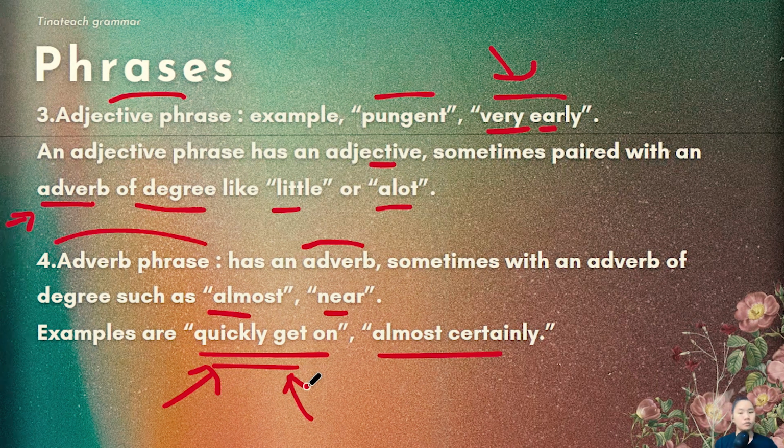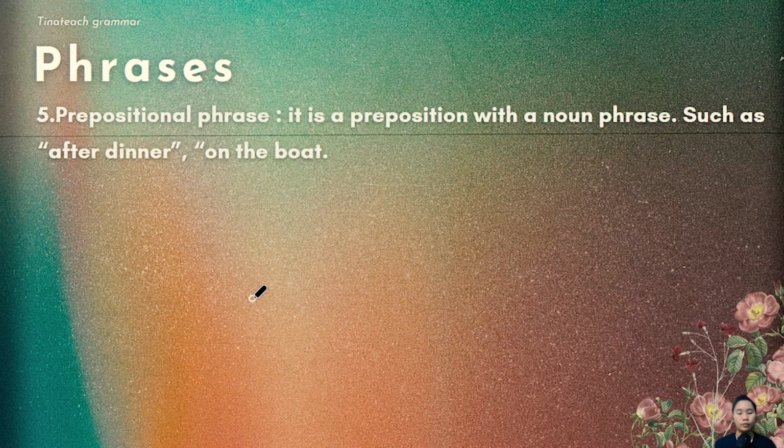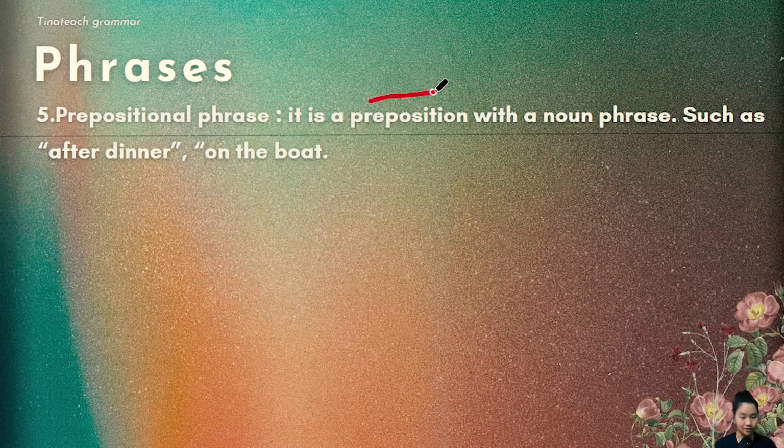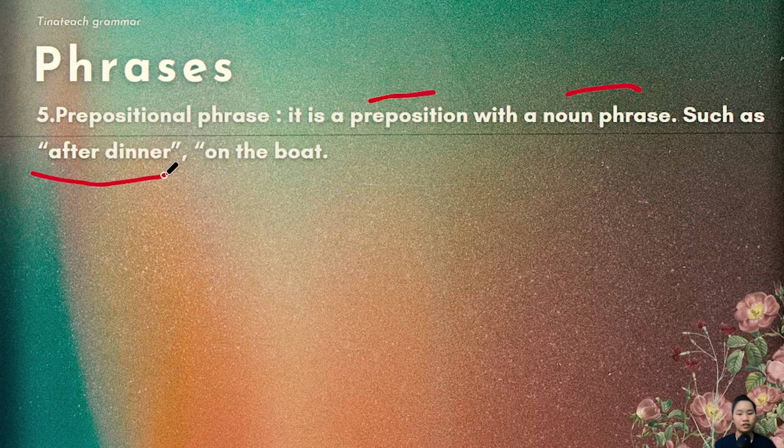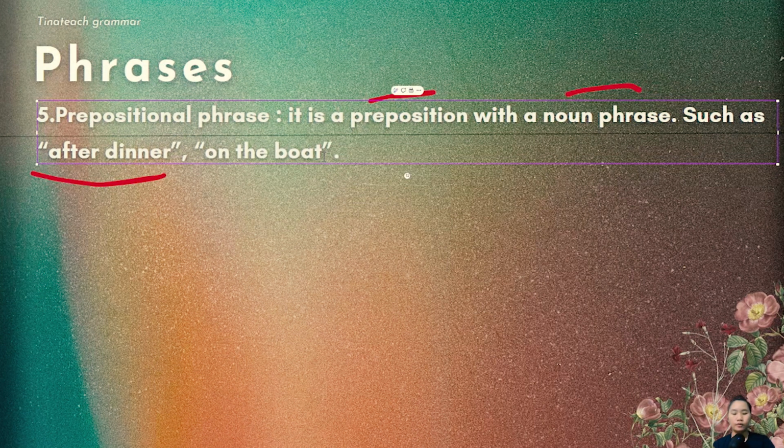All right? Let's move on to the last one, prepositional phrase. Prepositional phrase. It is a preposition with a noun phrase, such as after dinner or on the boat.